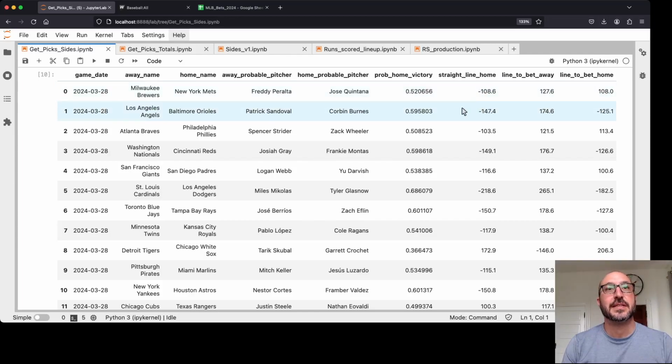So next we see the Angels and Orioles, for example. The model thinks that the Orioles at home are a pretty strong favorite.